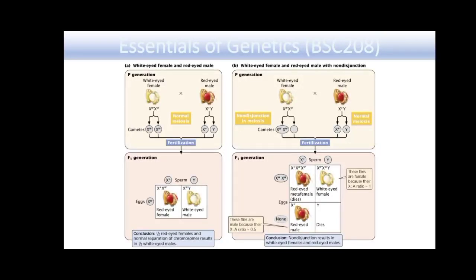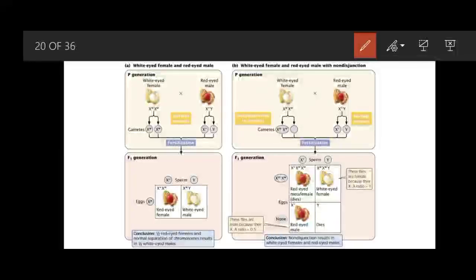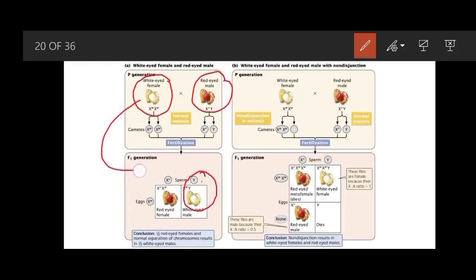With a normal cross, in the parental generation a white-eyed female is crossed with a red-eyed male, and in the F1 generation red-eyed females and white-eyed males are produced, because males receive the X chromosome from the mother, and the mother has both defective alleles.